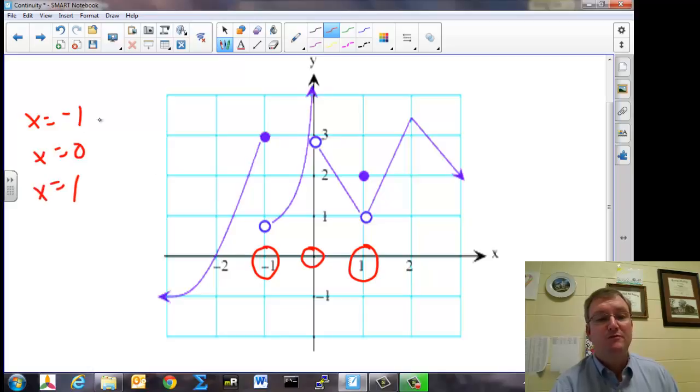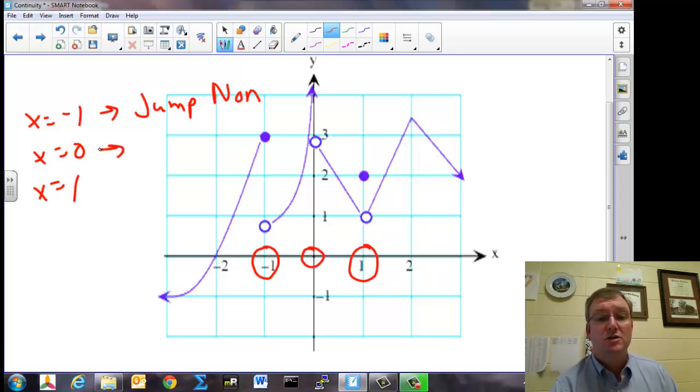Now, what type of discontinuity is it at x equals -1? Would you say that's a hole, or is that a jump? That's a jump discontinuity because the function jumps from one place to another. Is it removable or non-removable? It's non-removable because anytime there's a jump involved, it's going to be a non-removable discontinuity.